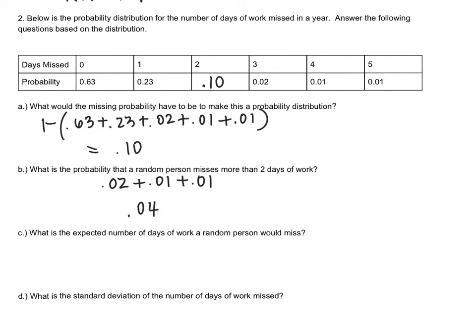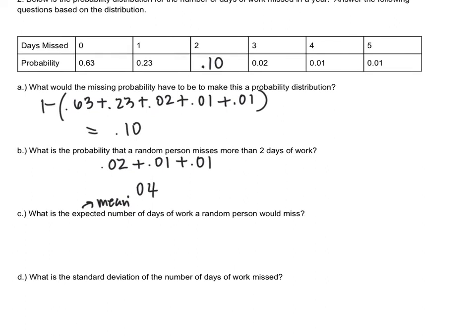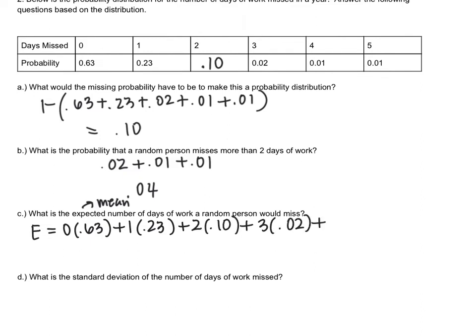Okay. What is the expected number of days of work a random person would miss? So remember, expected is just another way to say mean. So in order to find the mean of a probability distribution, we take our outcome, multiply it by its probability. So our expected value is going to be 0 times 0.63 plus 1 times 0.23 plus 2 times 0.10 plus 3 times 0.02 plus 4 times 0.01 plus 5 times 0.01.